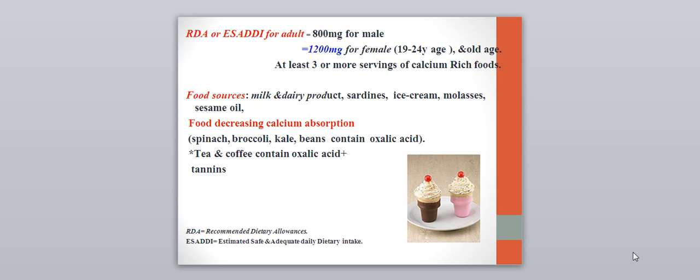There are certain types of food that decrease calcium absorption because they contain oxalic acid, like spinach, broccoli, kale and beans. In addition, tea and coffee contain oxalic acid. All of these decrease absorption of calcium, and we have to remember that.